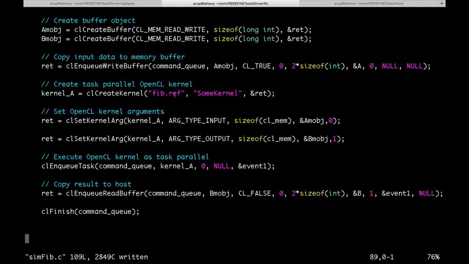Similarly, we have another application which draws the Fibonacci spiral for a user-supplied integer. Computation of Fibonacci of the given number is the kernel that executes on Redefine. The result of this kernel is used by the host to draw the Fibonacci spiral.